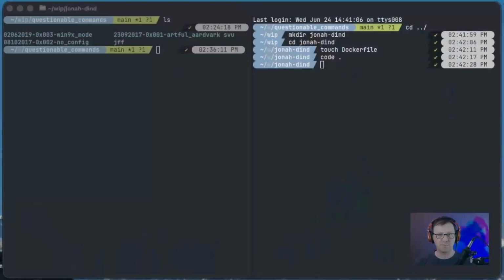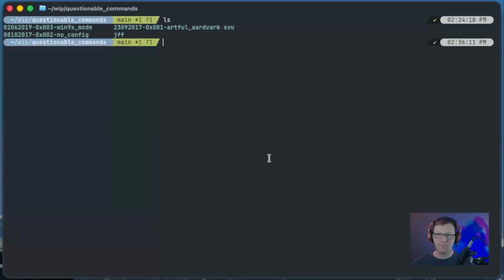So we'll go ahead and switch back to our editor here. We're now done with our Jonah Docker in Docker. Like I said, I already built and published that. So if you need Docker in Docker for your own project, well, now you can use Jonah instead and be a little silly. I don't know. There's no value. So let's go ahead and follow our pattern here.